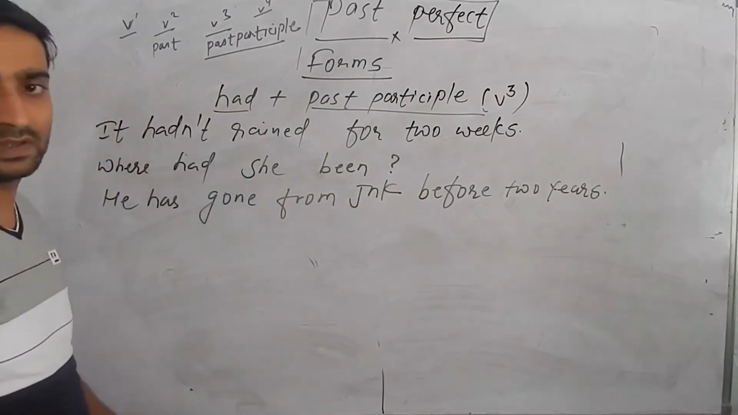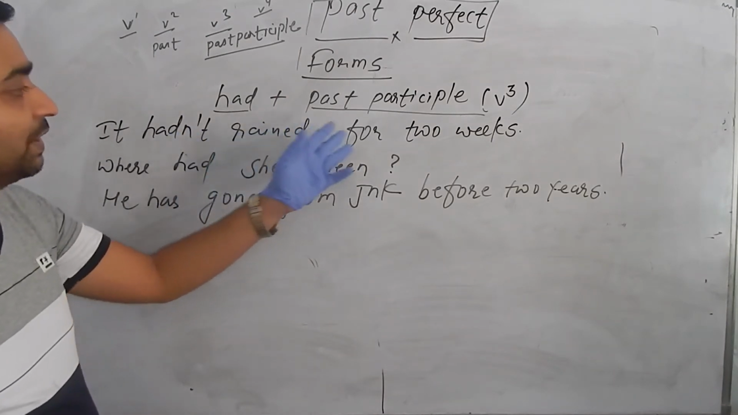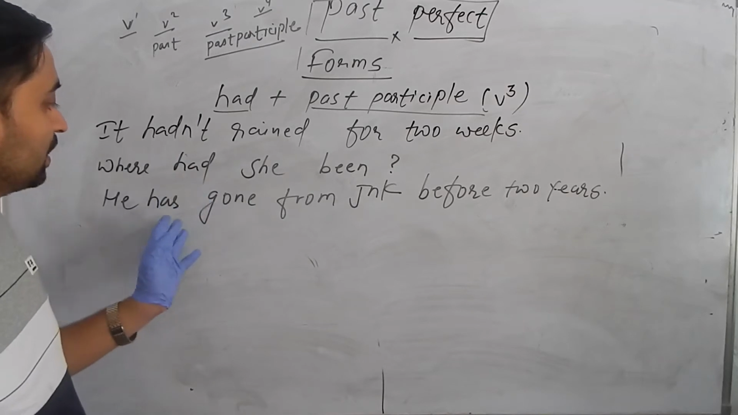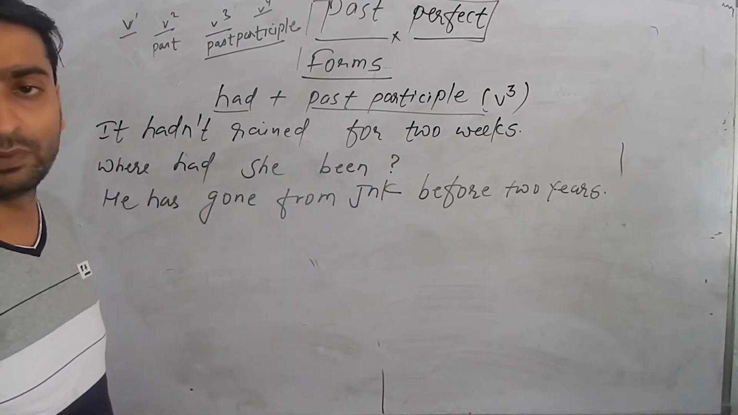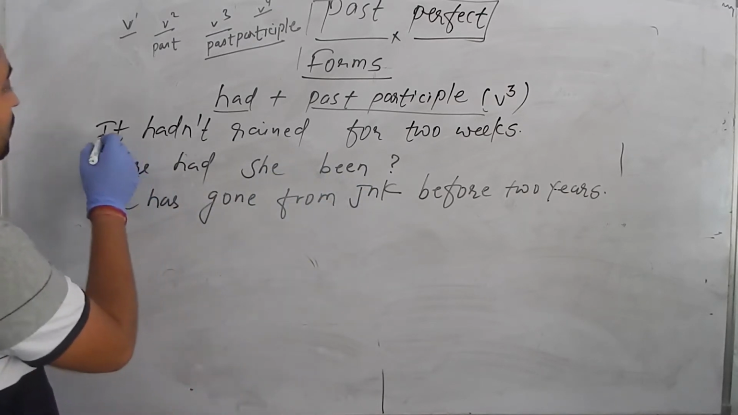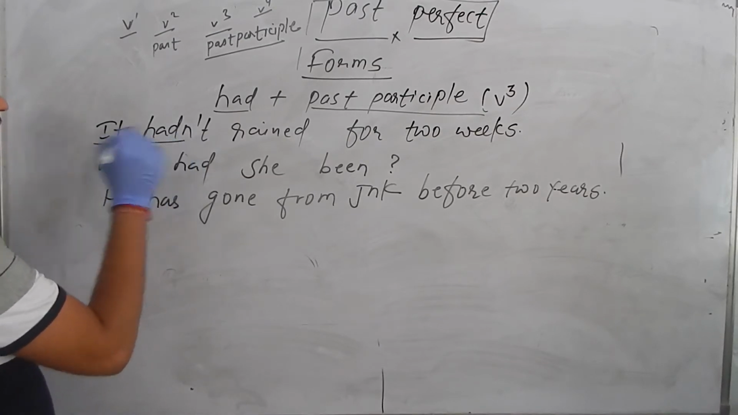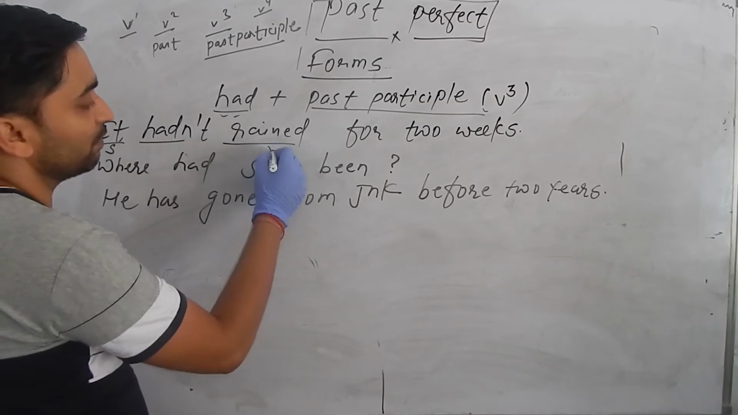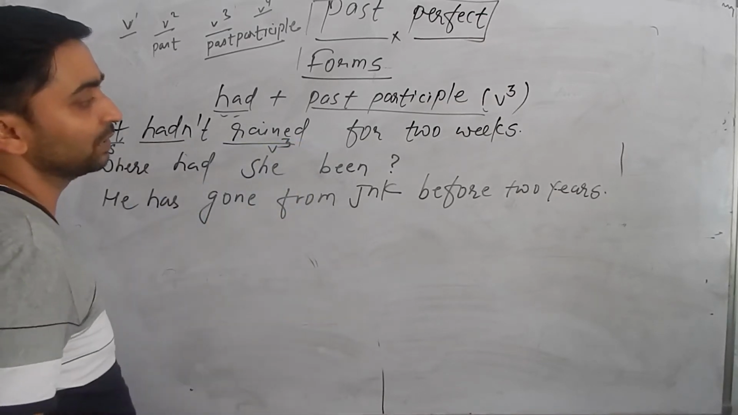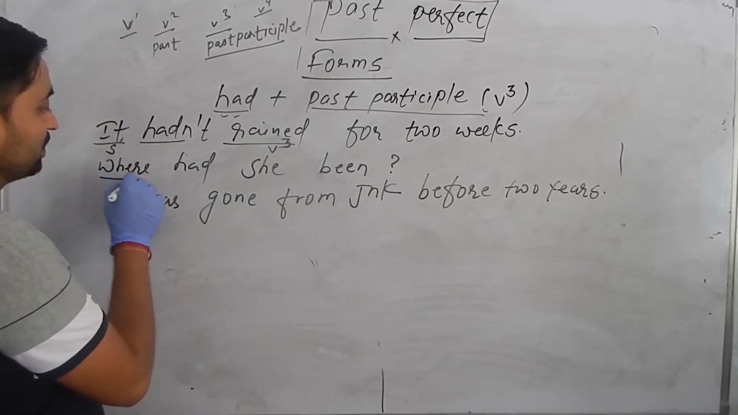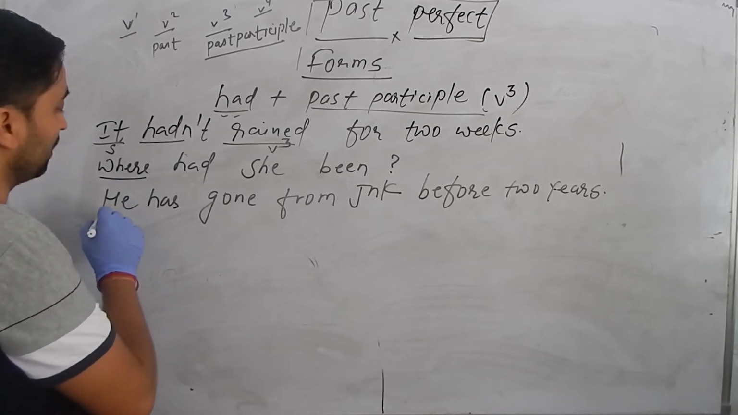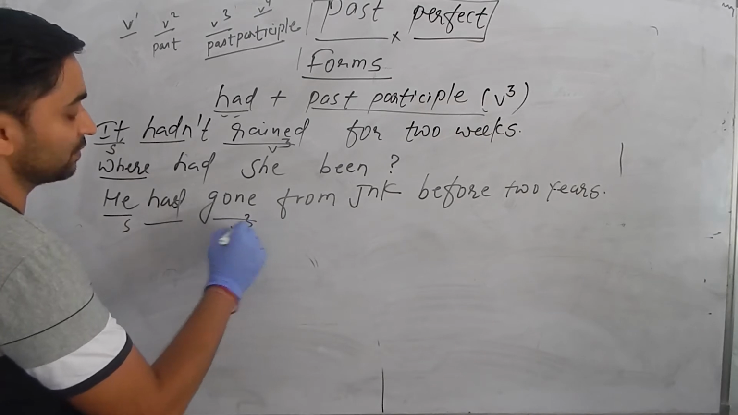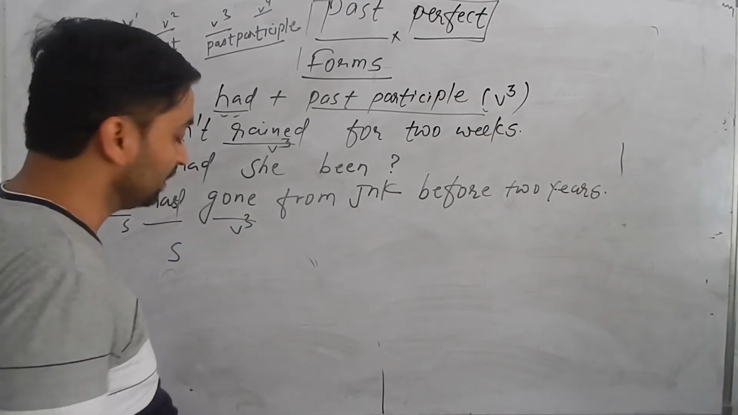See the examples I have written. It hadn't rained for 2 weeks. Similarly, where had she been? He has gone from Janakpur before 2 years. Here this is the subject, had according to the structure, and rained is what? Past participle form of the verb. Similarly, here also this is the WH question, and here also subject and had and V3. So you can form the structures very easily.